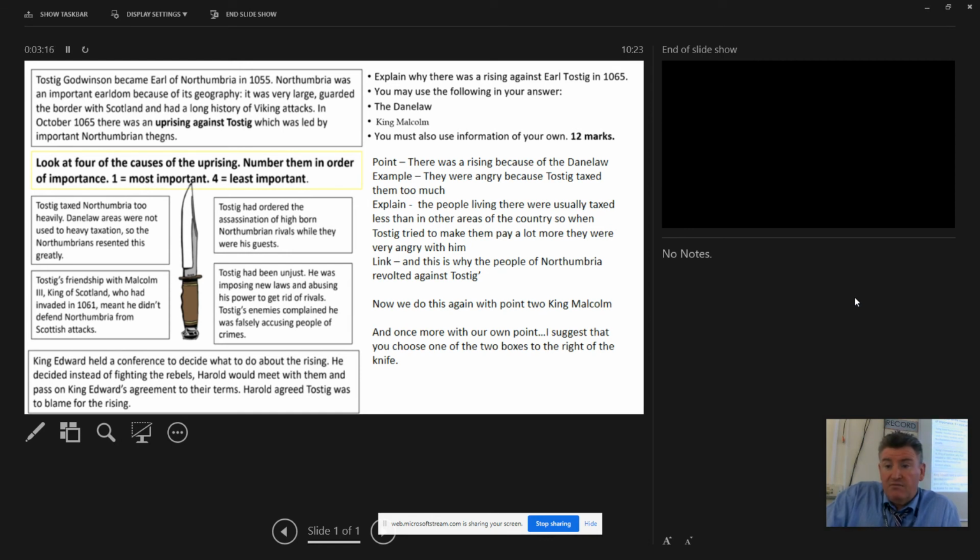Point. Let's take being unjust. Point. Tostig was very unfair. Example. He was abusing his power to get rid of his rivals. Explanation. Tostig could put anyone in jail, and he made things up. He made reasons up to put them in jail to get them out of the way. This was very, very unfair. So if any important Northumbrian spoke out against him, he'd end up in jail or worse, being executed. This made the people very, very angry. Link. This was another reason why the people revolted against Tostig.